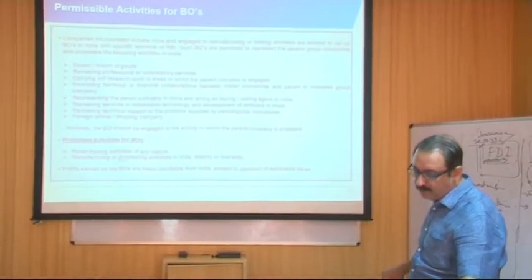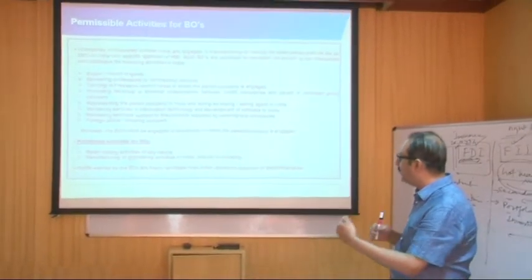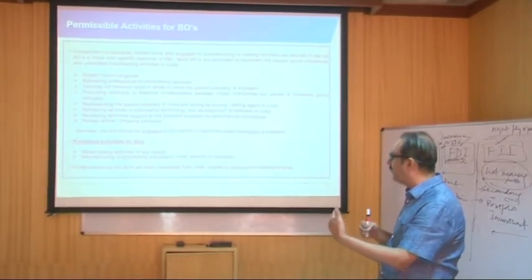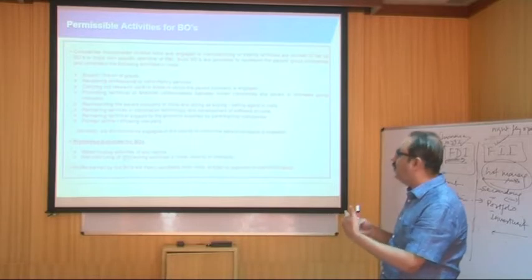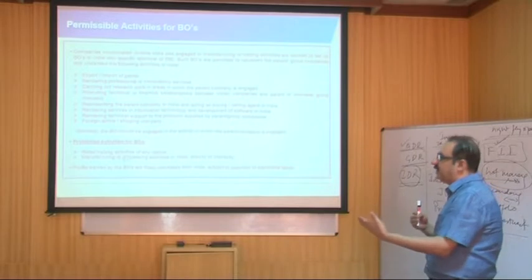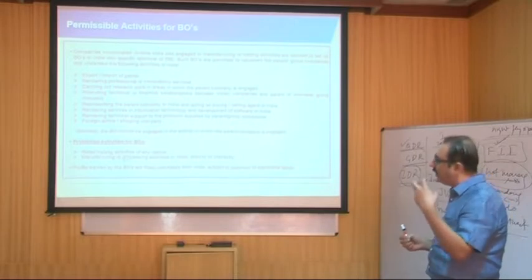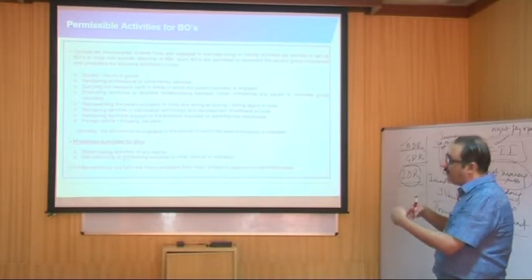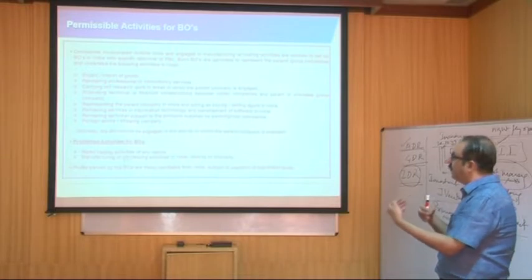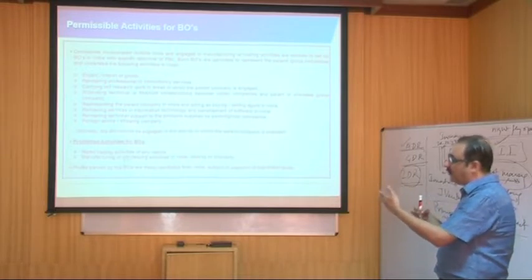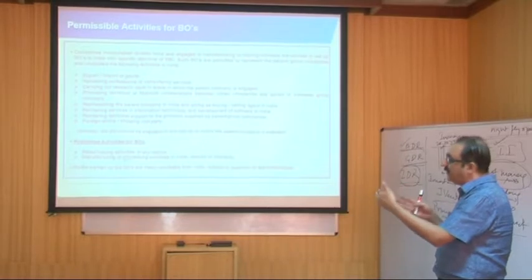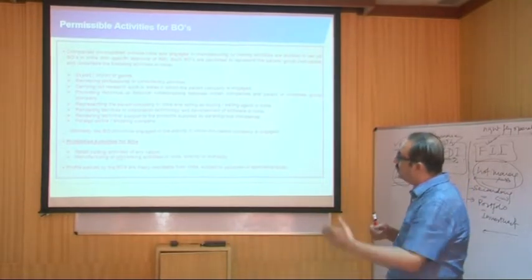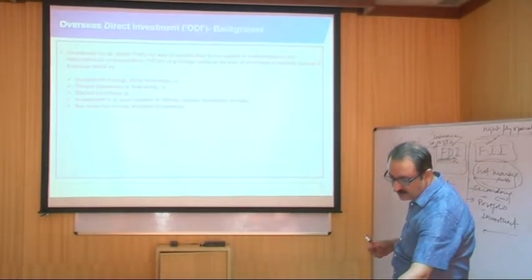Now here we have the permissible activities of the branches or BOs who are basically coming to India, and they can do some of their activities of exports and imports, or they can do some back-end activities for their parent company outside India. So branches can be established in India, and the branch offices will be working for their foreign counterpart with the specific approval of the RBI, and they will be engaging in the activities of their parent, right? So that's how we have these permissible activities of the branch offices in India.